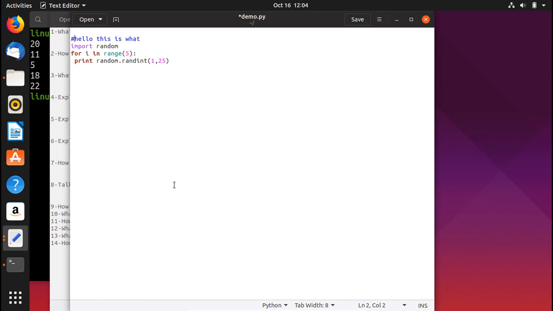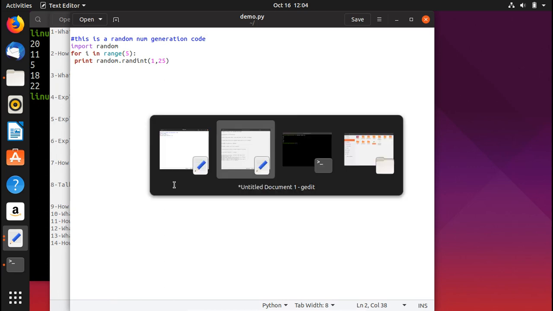So if you just put a hash here, it would be commented and it would have no impact on the code. So let's write here some meaningful comment. Let's say this is a random number generation code. You can see that it is very simple, and that's how you comment in Python, I would say.